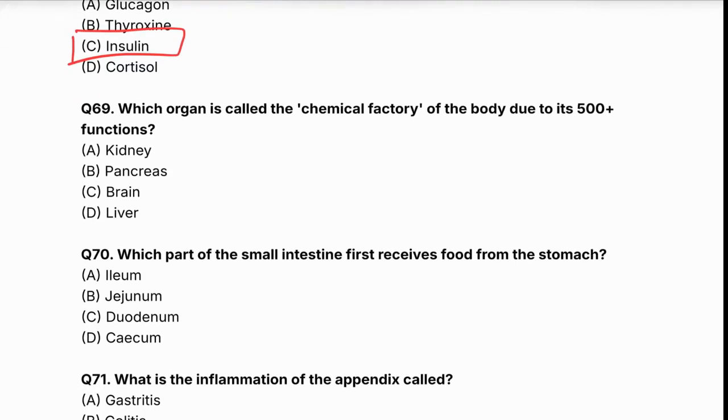Which organ is called the chemical factory of the body due to its 500 plus functions? Kidney, pancreas, brain, or liver? So the correct answer is liver.